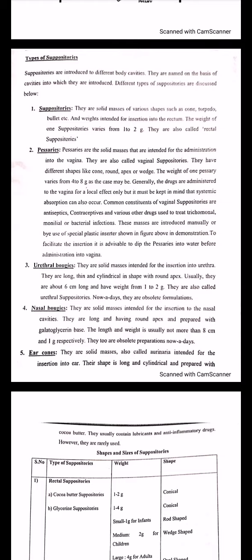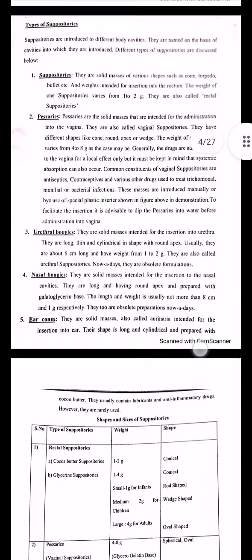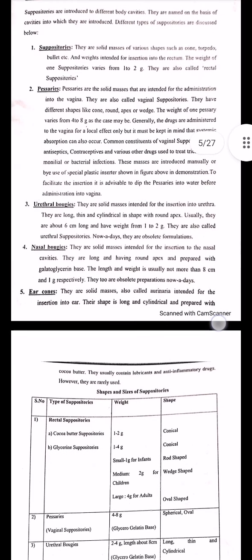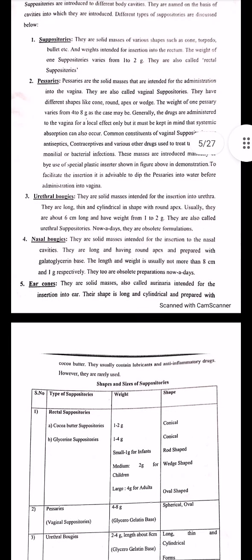Suppose normal suppositories will have a cone shape or torpedo shape and weigh 1 to 2 grams, and they're also called rectal suppositories. And pessaries, these are also called vaginal suppositories, as I have already told you. They will have the active ingredient along with your suppository base, and they will have a different weight, 4 to 8 grams. And urethral bougies will be 6 centimeters long and weigh about 1 to 2 grams. And nasal bougies will be 8 centimeters and 1 gram respectively.